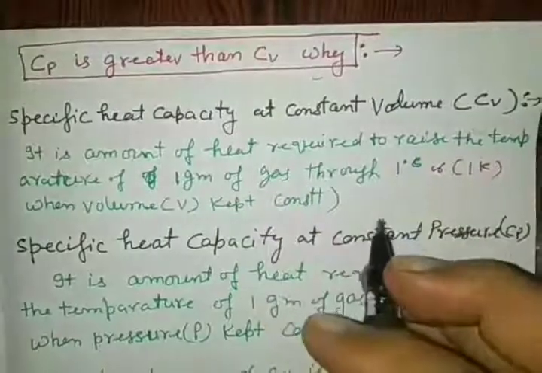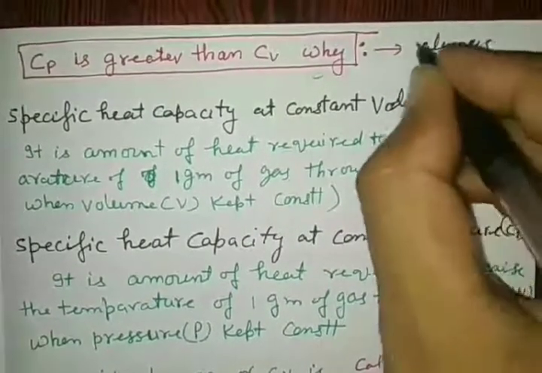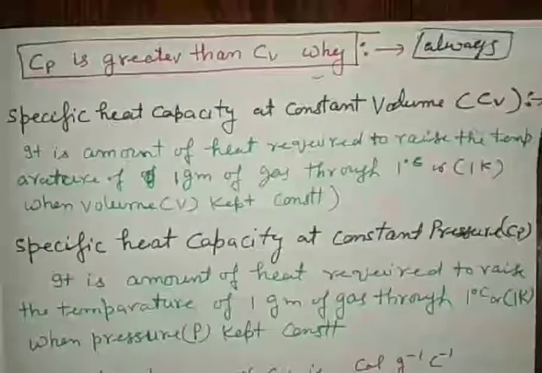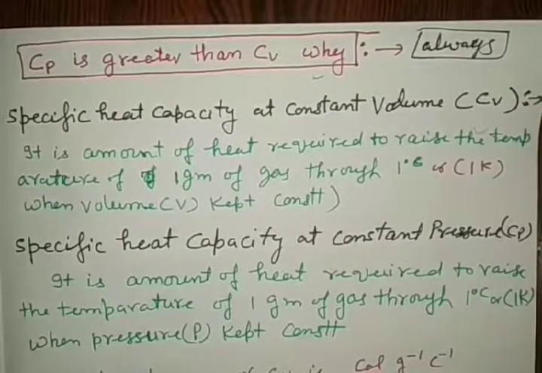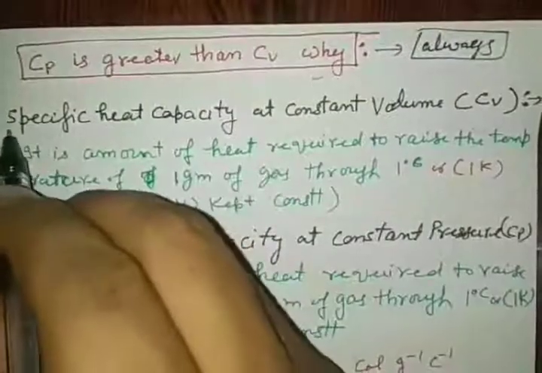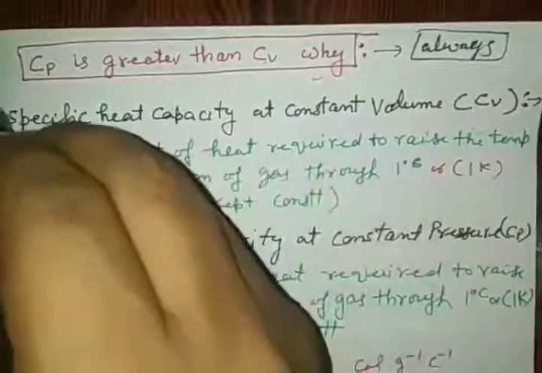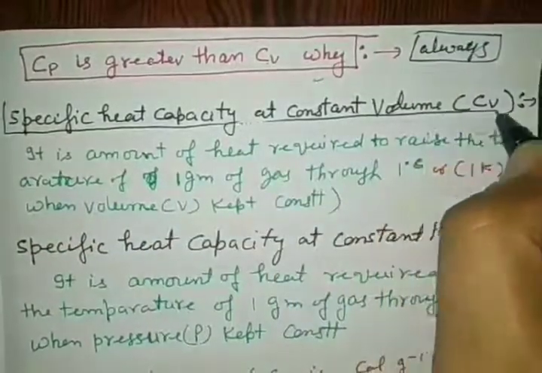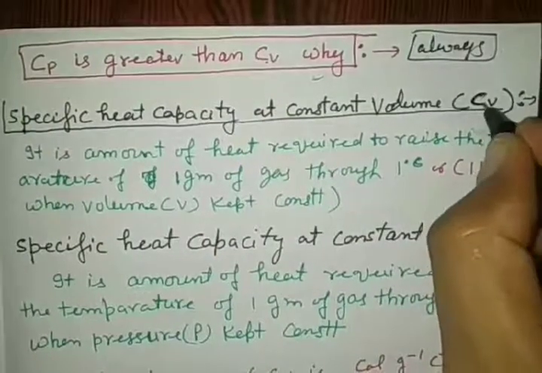Why is it always greater? To see the relation between both, first of all see what Cp and Cv are. First of all we are going to see Cv, specific heat capacity at constant volume. It is denoted by small cv.